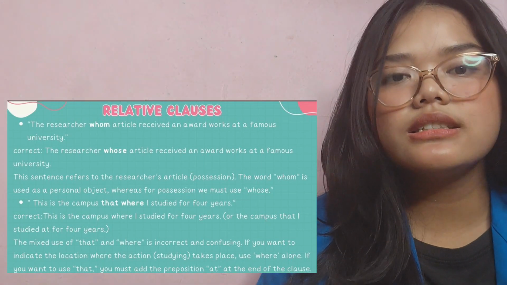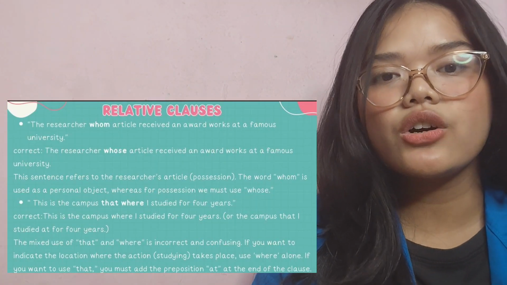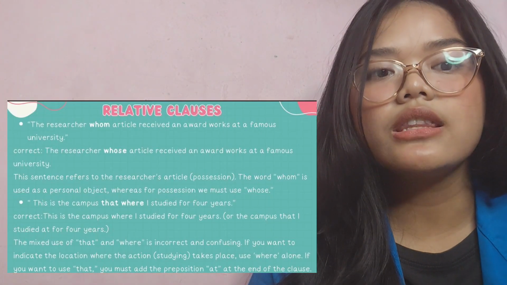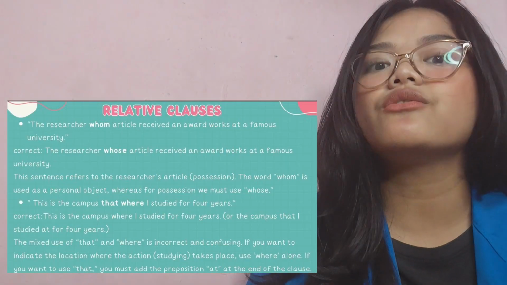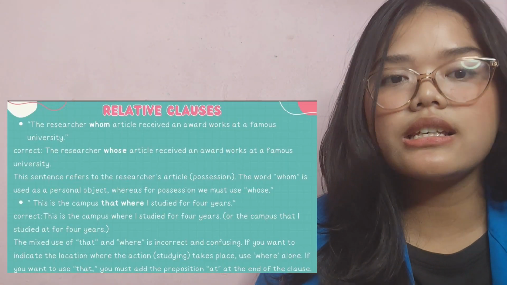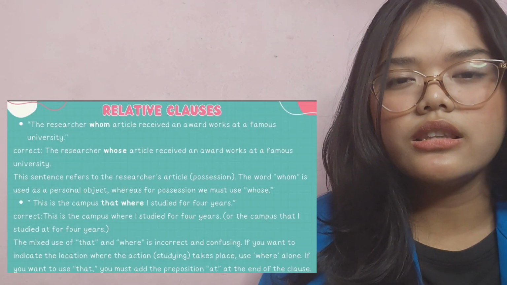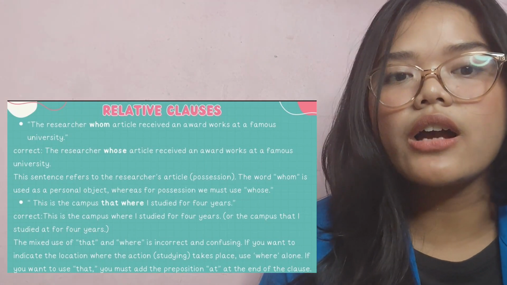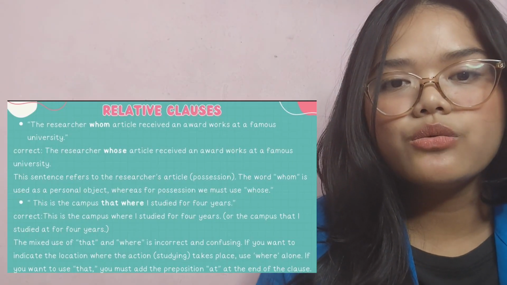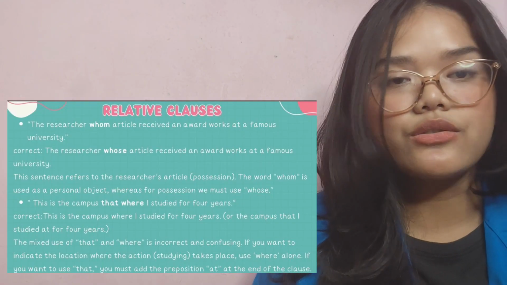And next is, "This is the campus that where I studied for 4 years." Correct: "This is the campus where I studied for 4 years," or "the campus that I studied at for 4 years." The mixed use of that and where is incorrect and confusing if you want to indicate the location where the action of studying takes place. Use where alone. If you want to use that, you must add the preposition at the end of the clause.